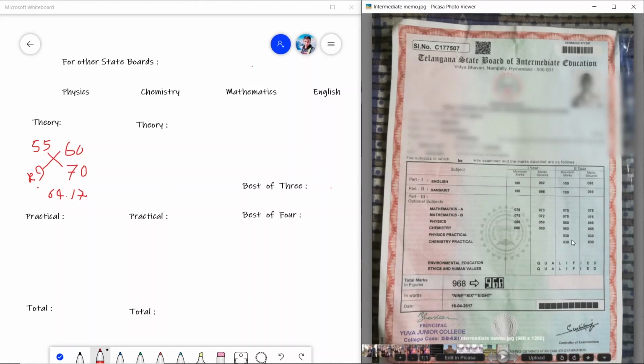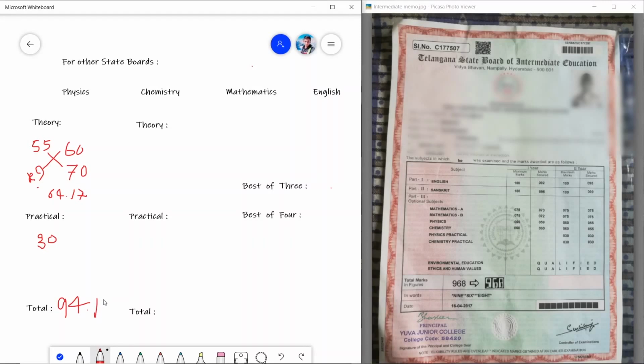For practicals, it is for 30 only, so no need to convert. We can directly write 30. The total marks would be 64 plus 30, which is 94.17.